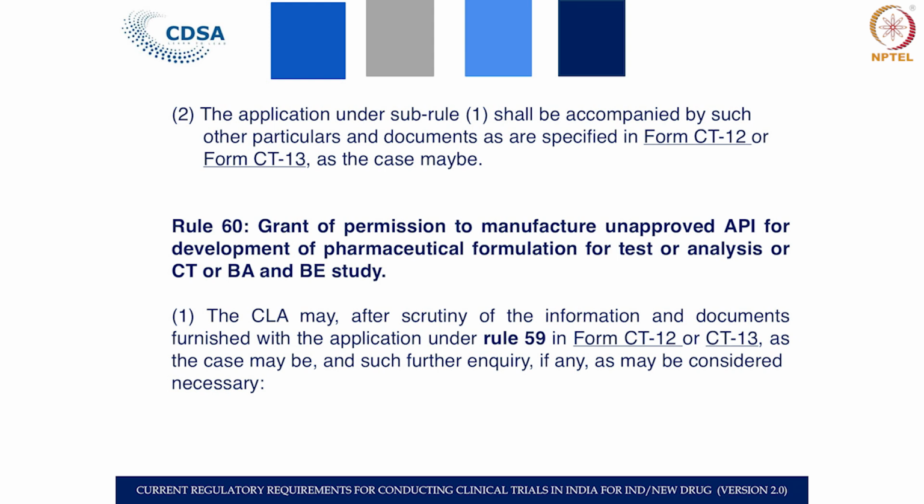The permission is granted under rule 60, where after the scrutiny of your information, if it is not satisfied, there can be a query issued to the applicant, and in case it is satisfied, then permission is issued.